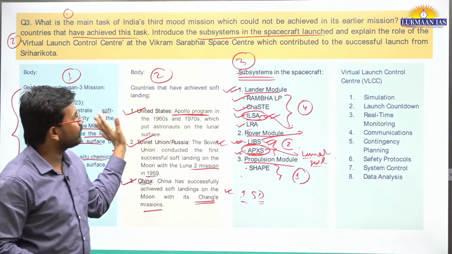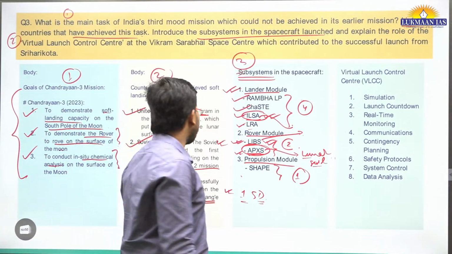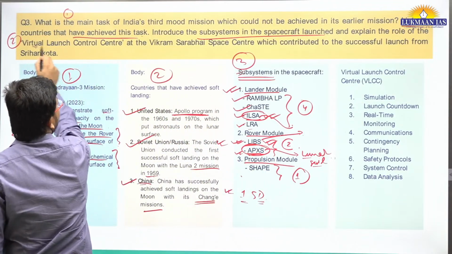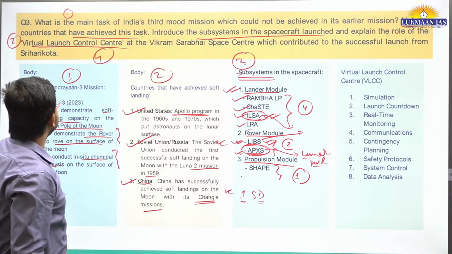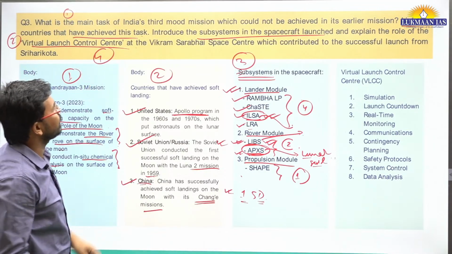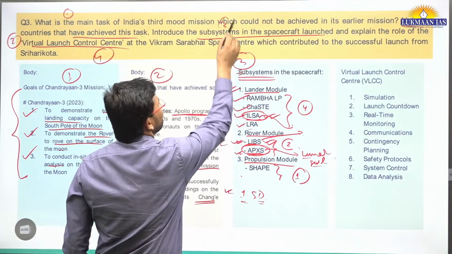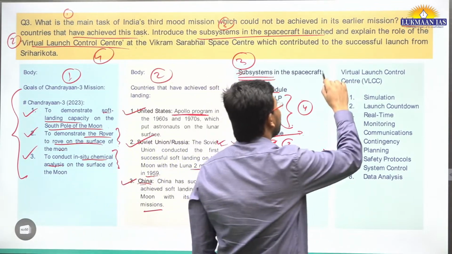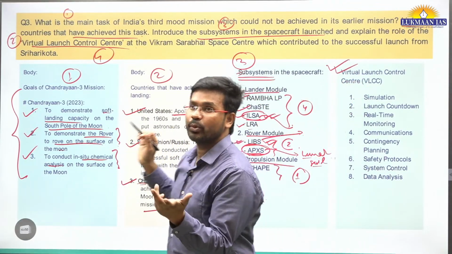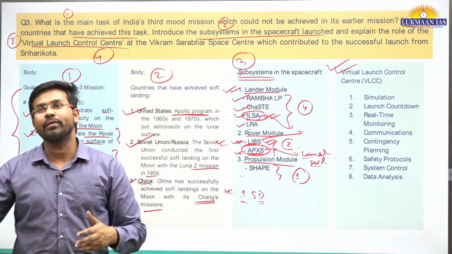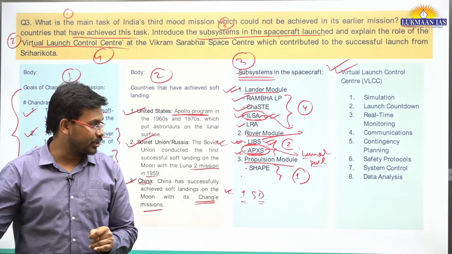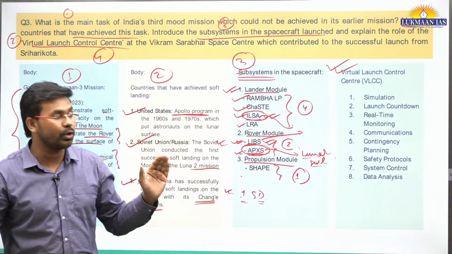After answering all three components, now you need to answer the fourth part of the question. What is the fourth part? It says virtual launch control center. So you need to talk about what the virtual launch control center is. I have taught about the virtual launch control center in one of the Hindu newspaper analysis discussions, so I will share the link of that also.